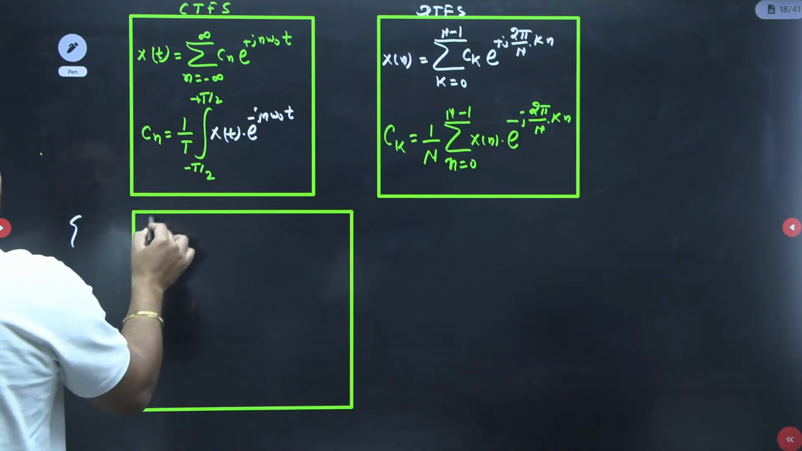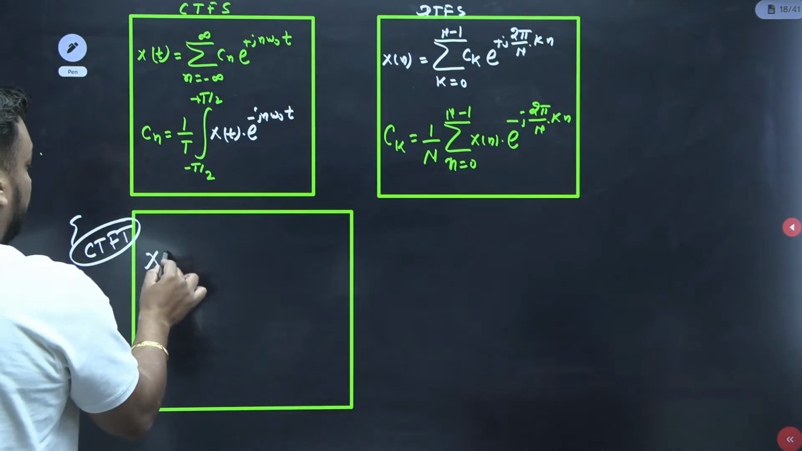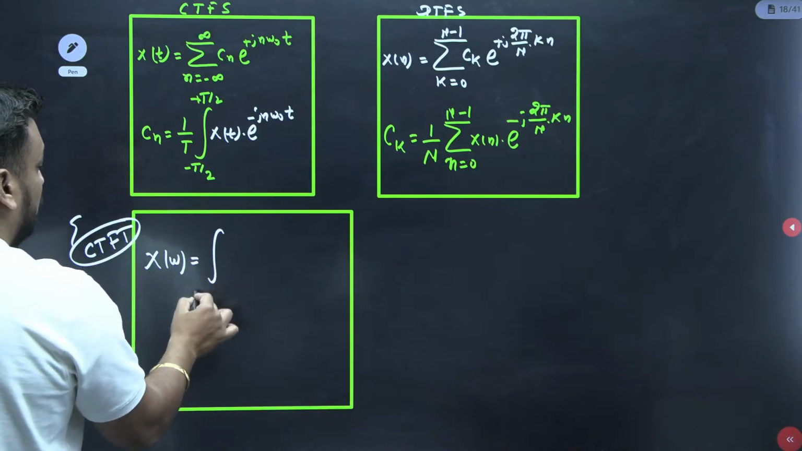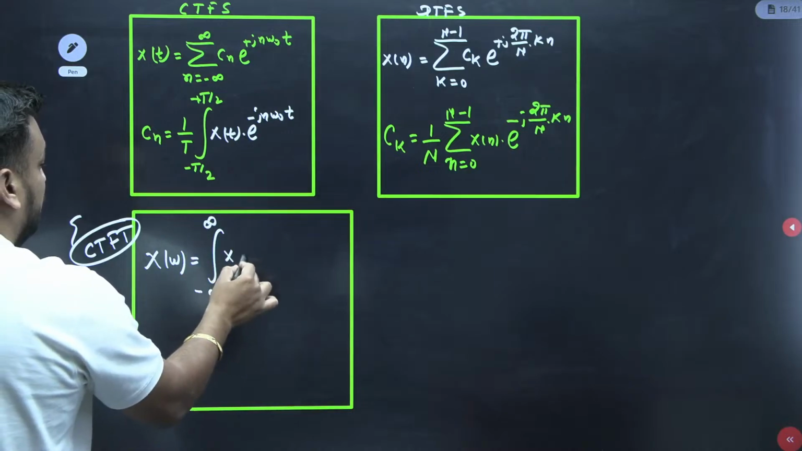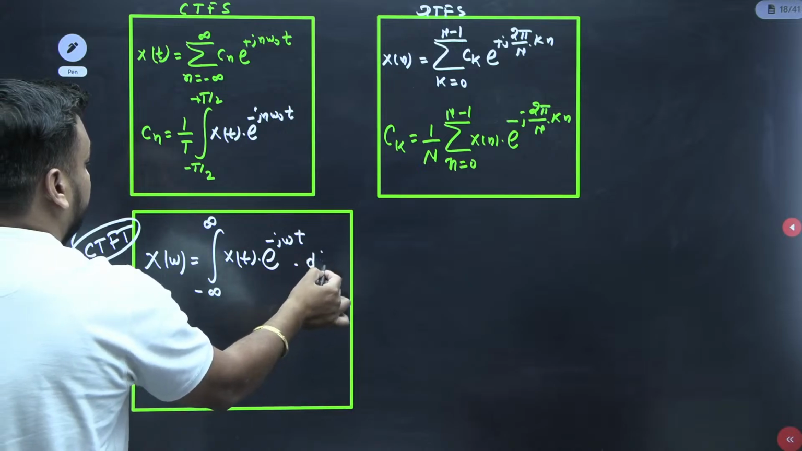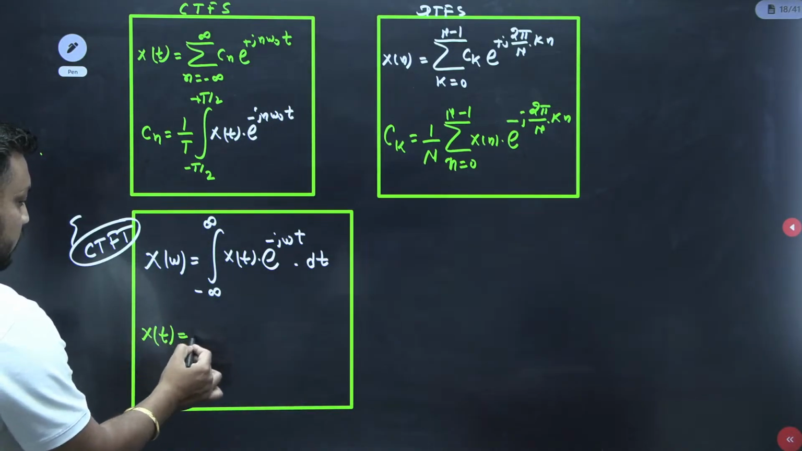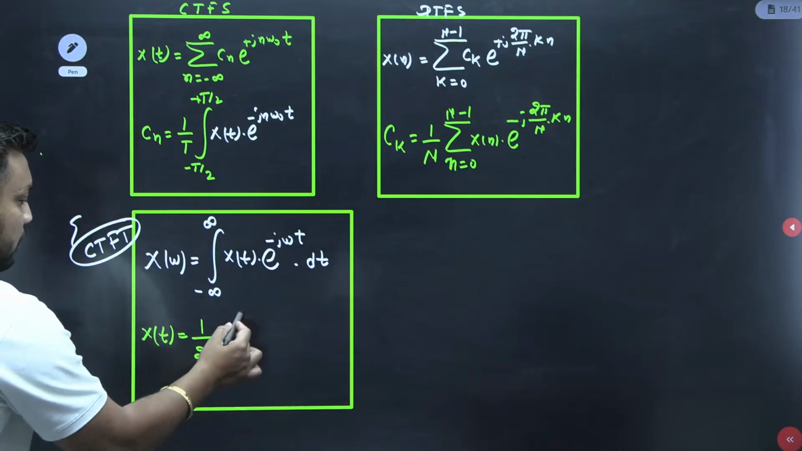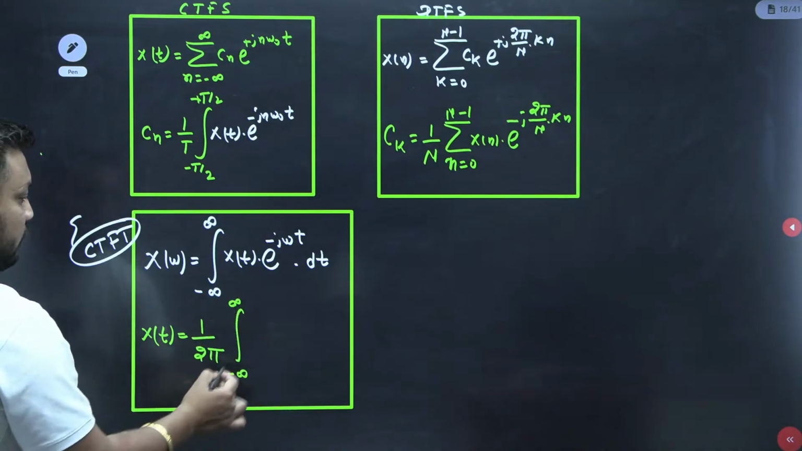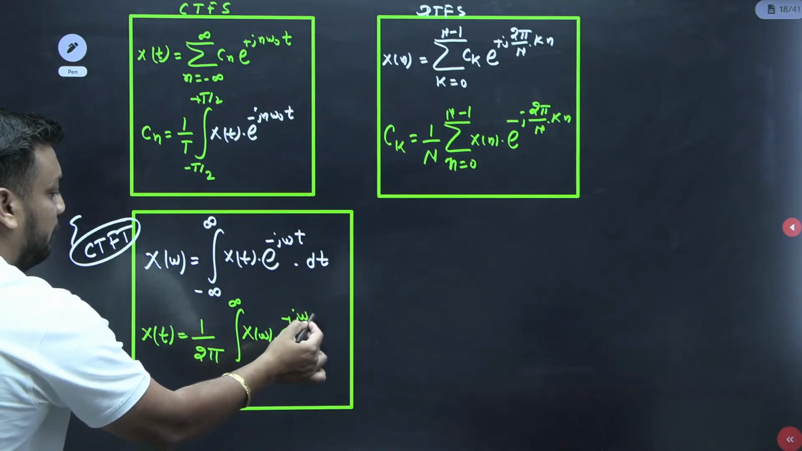Similarly, if I talk about CTFT, continuous time Fourier transform, then you must say that X(omega) equals integral from minus infinity to infinity of x(t) times e to the power minus j omega t dt. Similarly, guys, the inverse Fourier transform: x(t) equals, I hope you remember, 1 upon 2 pi, integral from minus infinity to infinity of capital X(omega). This is all about the formula I am writing.